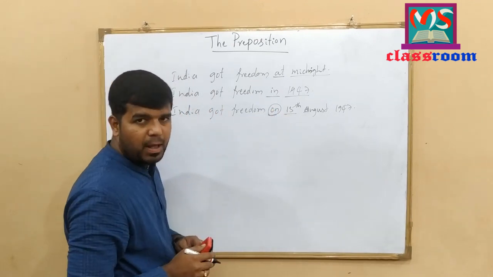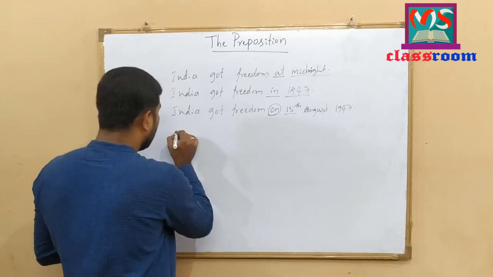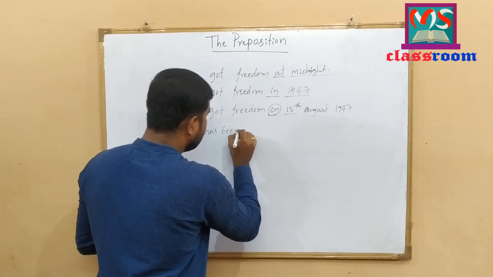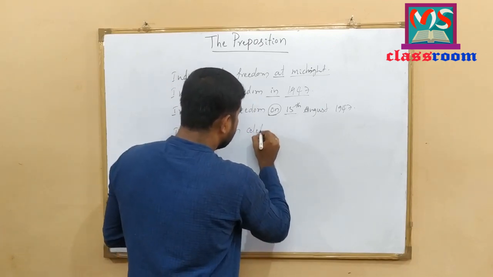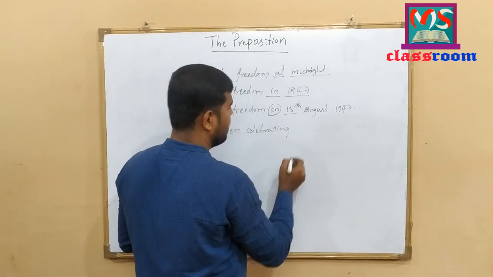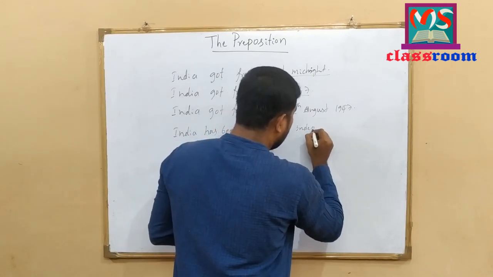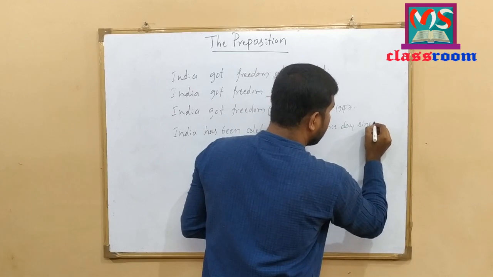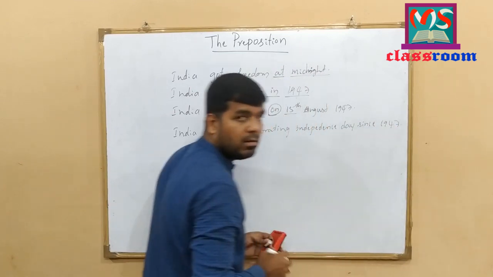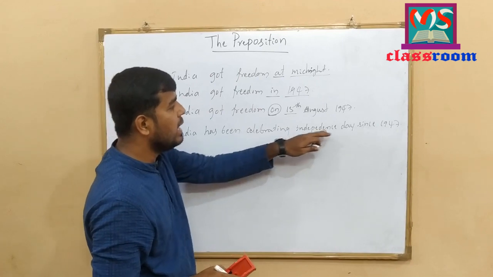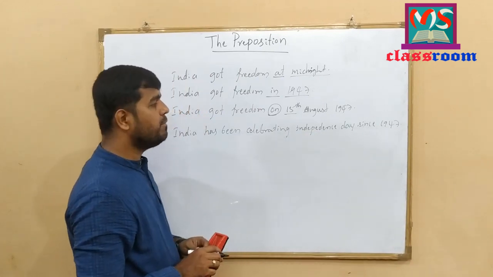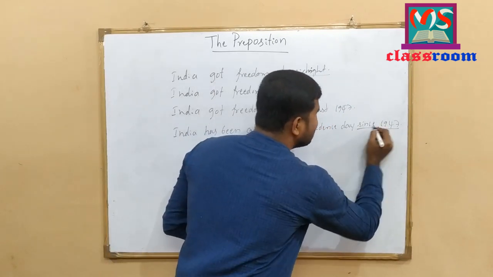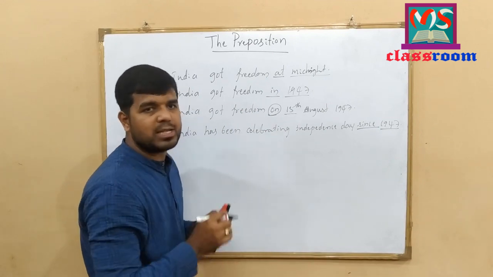Let me write the same example by using since. India has been celebrating Independence Day since 1947. Look at here. India has been celebrating Independence Day since 1947. To point out the starting point, I have used the preposition since here. Let me write one more example.